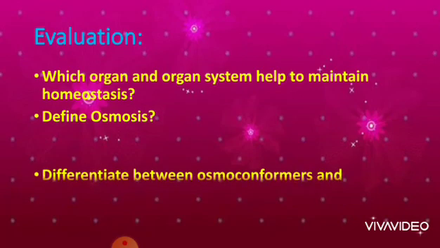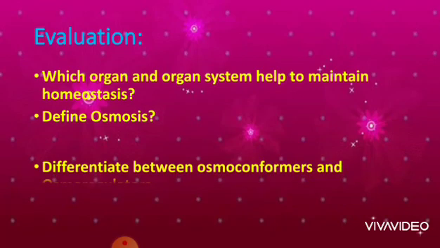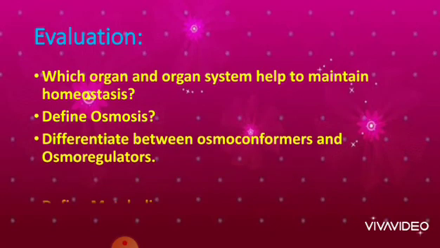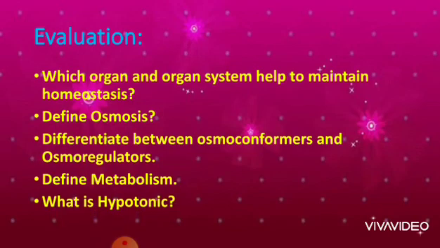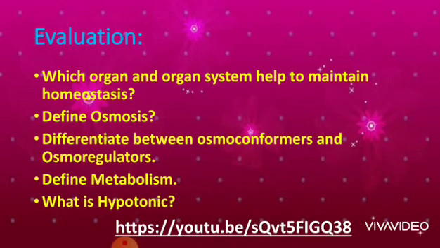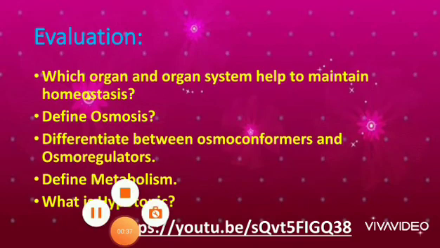Let us see the evaluation for this session. Which organ and organ system help to maintain homeostasis? Define osmosis. Differentiate between osmoconformers and osmoregulators. Define metabolism. What is hypotonic? Students, find the answers for all these questions and write them down in your notebook.